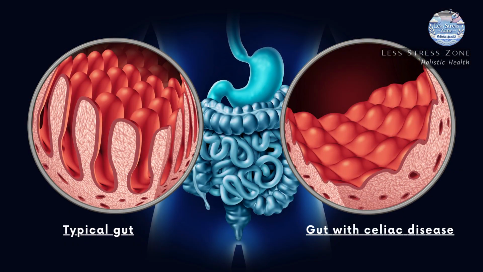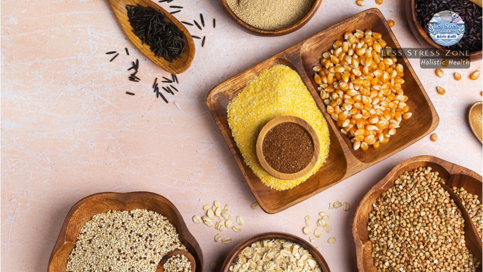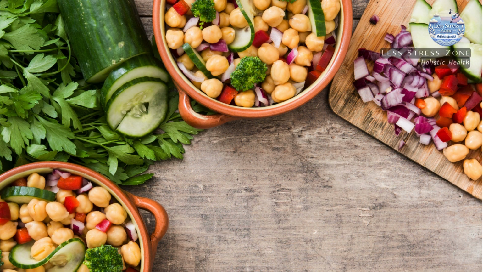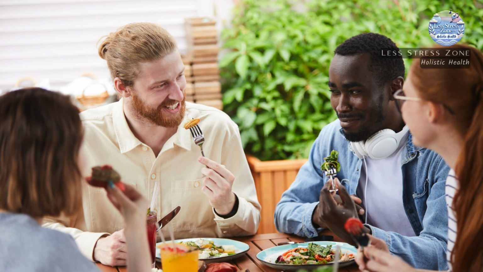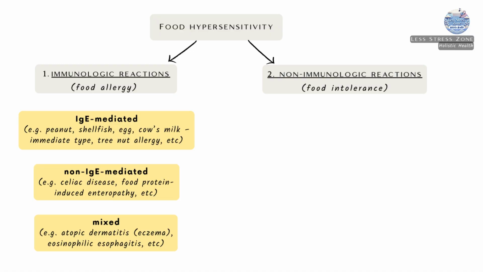Celiac disease is a distinct medical condition that requires a strict, lifelong gluten-free diet. Even trace amounts of gluten can cause a recurrence of intestinal damage. Due to the complexity of this condition, we will cover celiac disease in much greater detail in a separate, dedicated episode. After immunologic reactions, the second type of food hypersensitivity is non-immunologic reactions, also called non-allergic hypersensitivity, commonly referred to